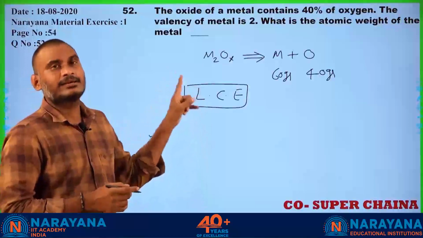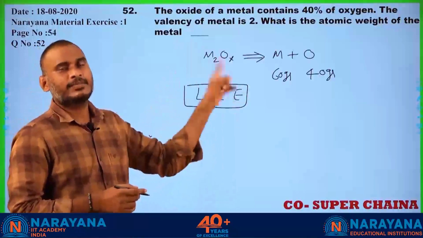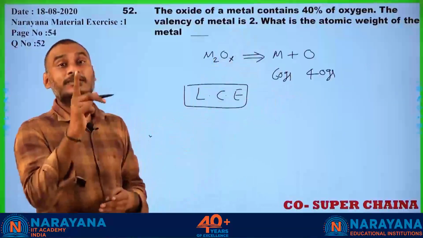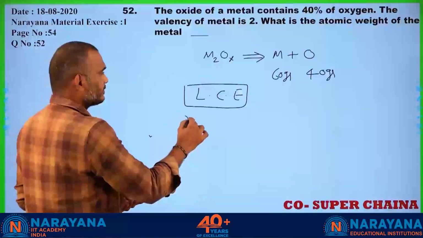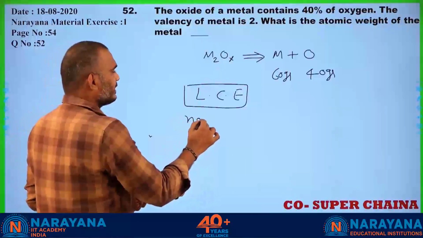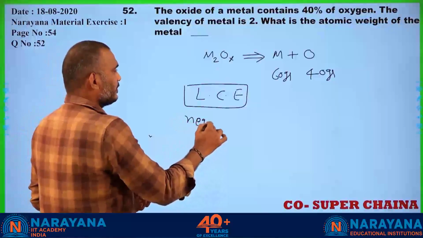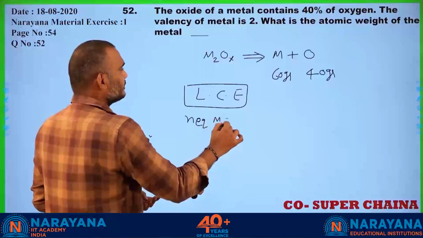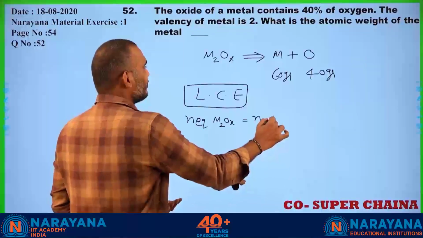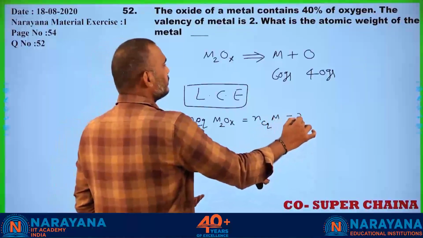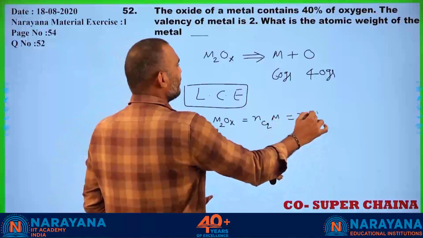The reactants that participated and the products formed are always in the same equivalence. That means the number of equivalents of metal oxide is equal to the number of equivalents of metal, which is equal to the number of equivalents of oxygen.